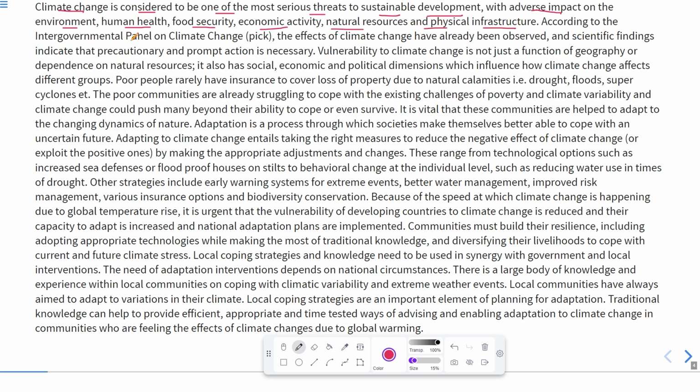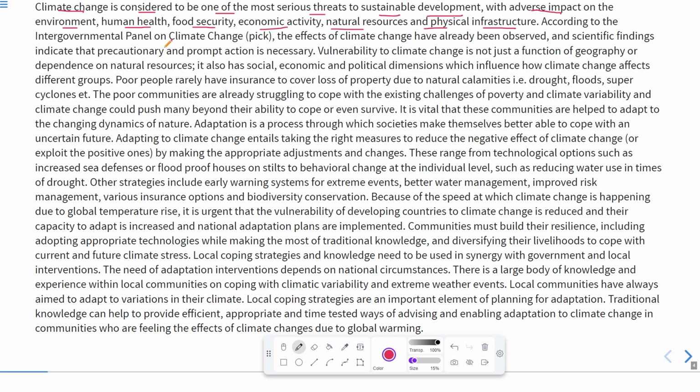Now what happens with adverse impact on the environment? So it is actually impacting the environment adversely, human health, food security, economic activity, natural resources, and physical infrastructure. So it is disturbing or making a negative effect on all those things.